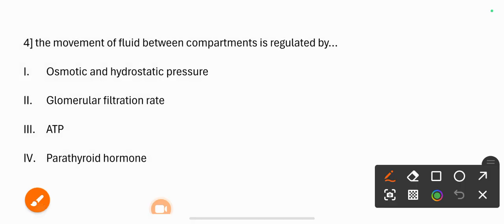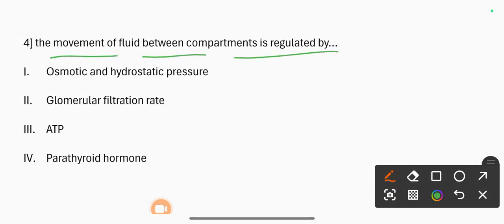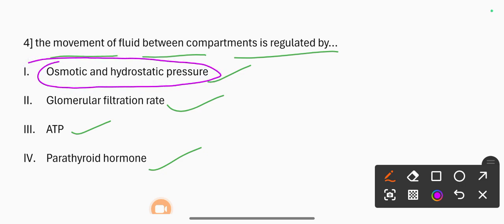Fourth question: the movement of fluid between compartments is regulated by 1. Osmotic and hydrostatic pressure, 2. Glomerular filtration rate, 3. ATP, 4. Parathyroid hormone. The correct option is osmotic and hydrostatic pressure. So the movement of fluid between compartments is regulated by osmotic and hydrostatic pressure.